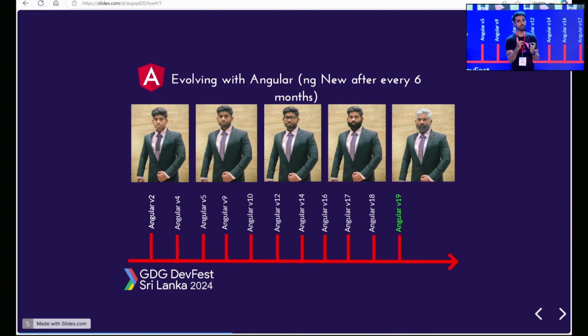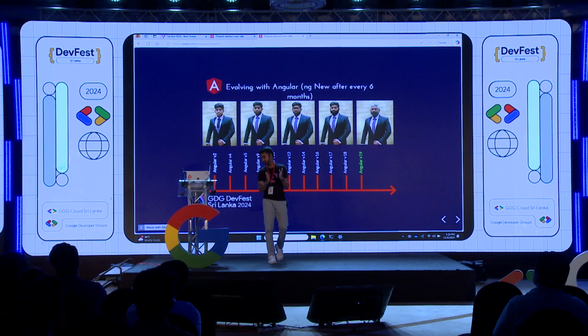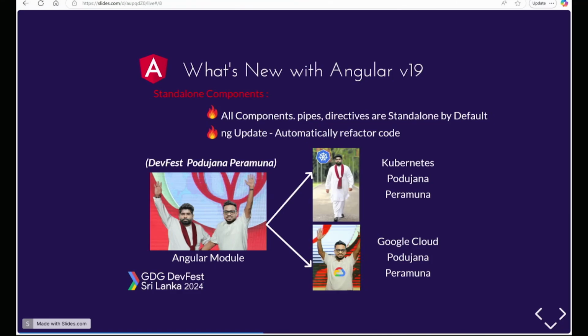There have been continuous changes which make the Angular framework the best framework for web developers. I will talk about each of these features in Angular 19, which was announced very recently. So what's new with Angular 19?